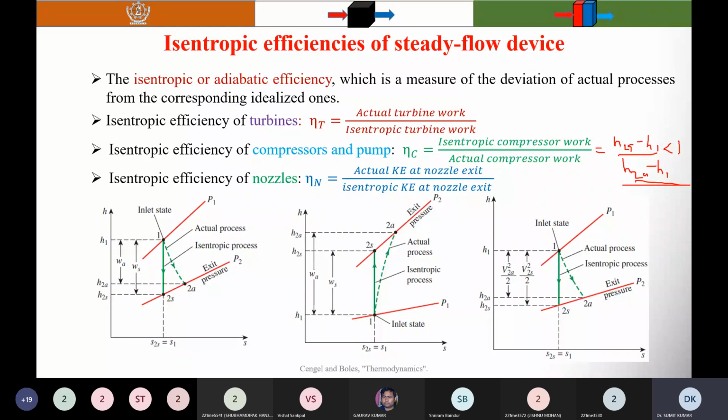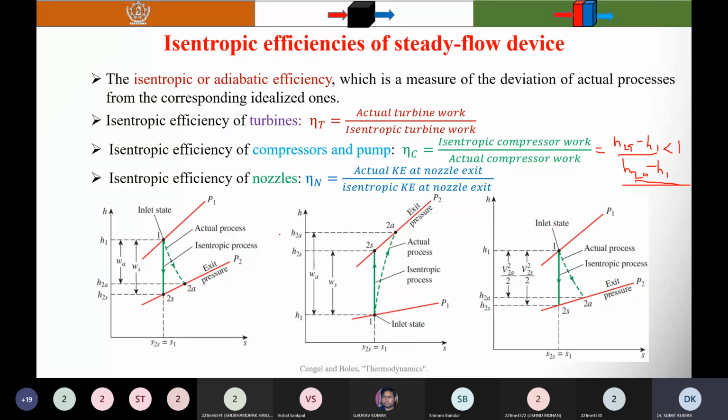Okay. The next device which I considered is the nozzle. What is the use of the nozzle? To increase the kinetic energy at the outlet. The isentropic efficiency of a nozzle is defined as the ratio of the actual kinetic energy of the fluid at the nozzle outlet to the kinetic energy at the outlet of an isentropic nozzle for the same inlet state and exit pressure.